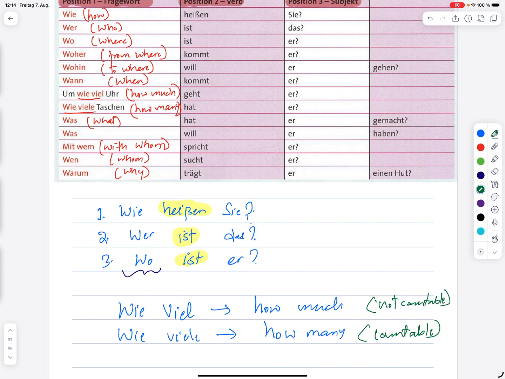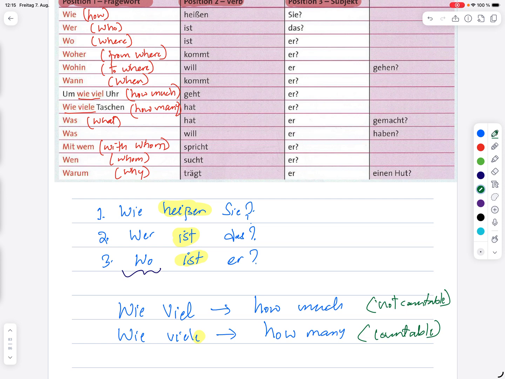So you can say how many tomatoes? Wie viele Tomaten, right? You can count the tomatoes. So wie viel Uhr, you can't count the time in the sense, it's like a quantified thing. So that's why we say wie viel Uhr, and then you have wie viele Taschen, how many bags, because you can count the bags. So whenever you're asking how much or how many, you can remember, if I can count those, then I will add an e, wie viele, and if not, then it will be normal wie viel. So that's for asking how much and how many.